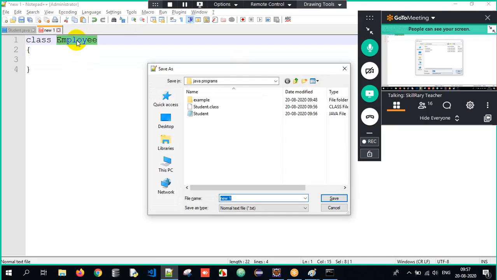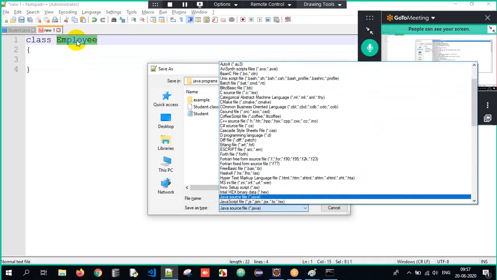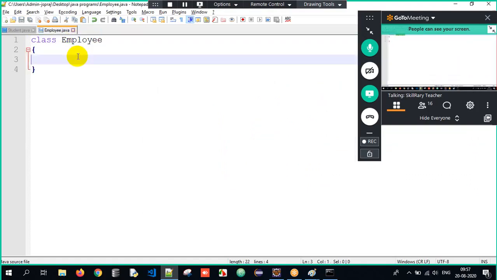Control S, class name and file name should be the same, and save as a Java source file. We have saved the class. What is a class? It's a platform to store all the states and behaviors of an object. The class name I've considered is Employee. So all the employee-related properties I have to store within the class.